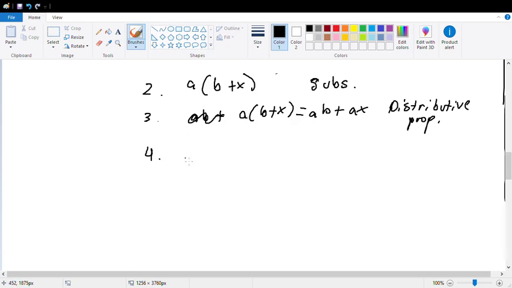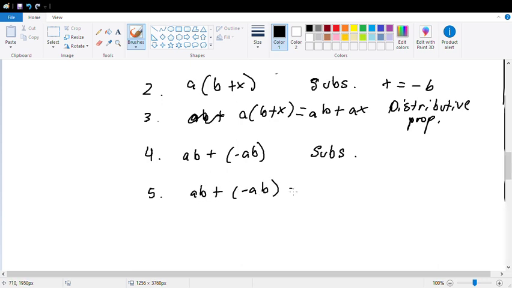Well, we know that this is ab plus, well, this is going to be negative ab, right? Because we know that x is negative b, right? Yeah. So we know this is true, and this is just by substitution. We let x be negative b, and by the negatives property, ab plus negative ab is 0. Sweet. And there's our proof. QED.